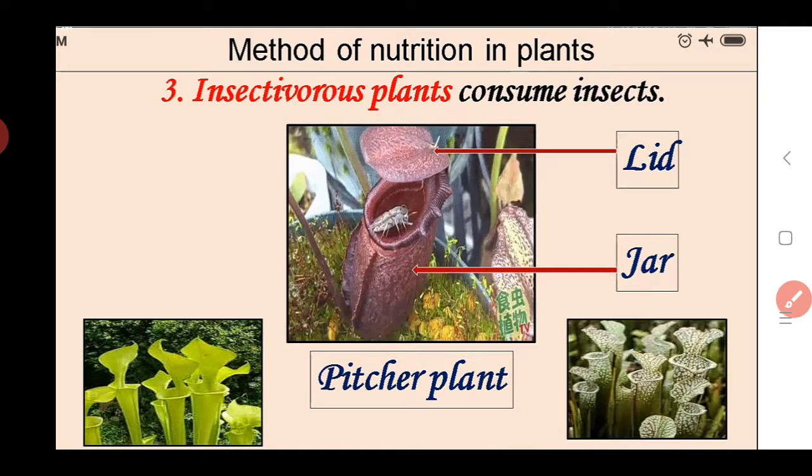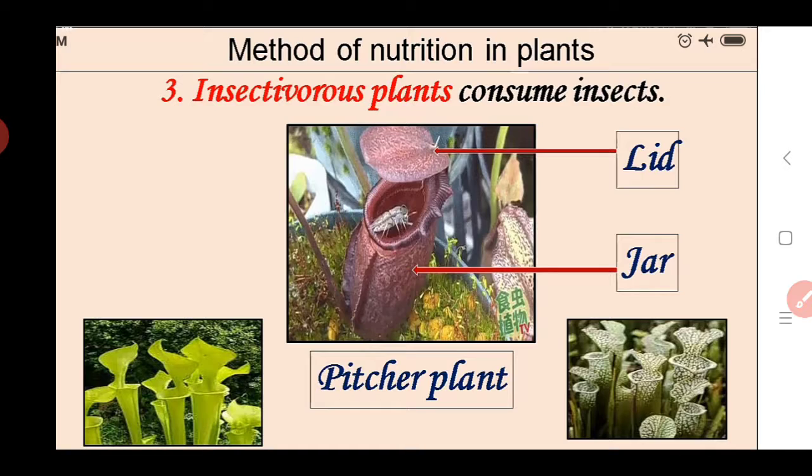Here we say that plants like the pitcher plant consume insects as their food. So such plants we call insectivorous. Insectivorous means they eat insects as their food. Which plants are they? Here the example is the pitcher plant.